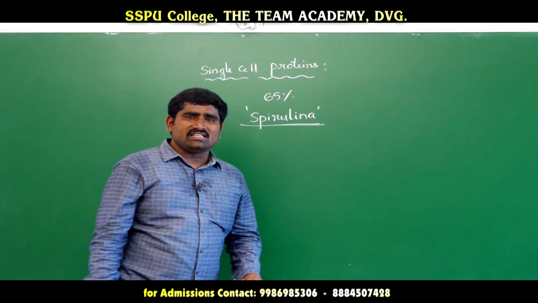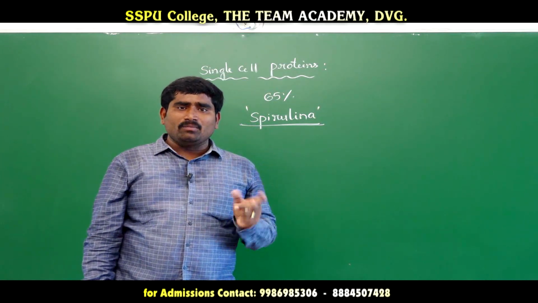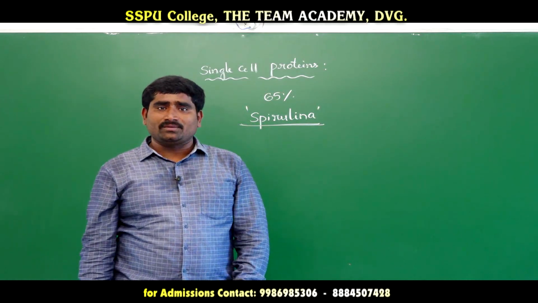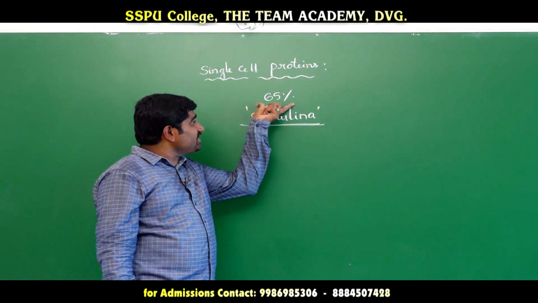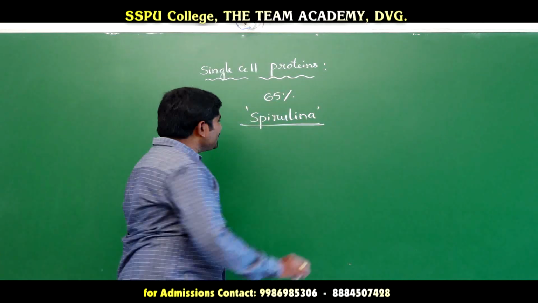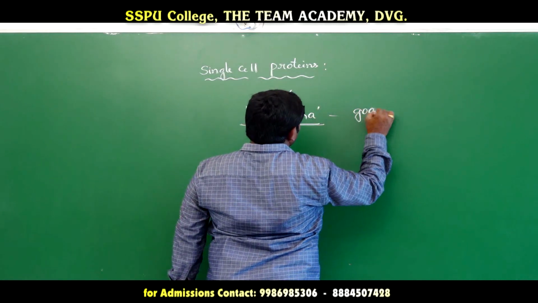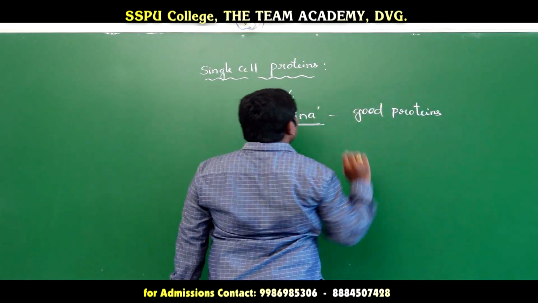Spirulina species are dried and made into a powder, and sometimes made into cakes, and it is available for human consumption. Because each and every cell in spirulina contains more than 65% of proteins, this is a good protein source, so it is used as single cell protein.